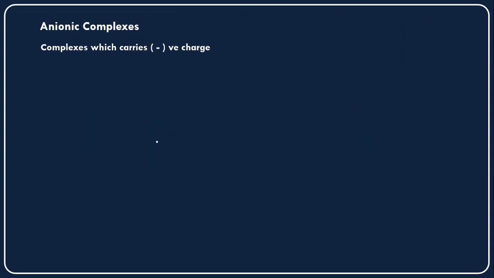And the next complexes are the anionic complexes. Anionic complexes means those which carry a negative charge. So the complexes which carry negative charges are called anionic complexes.